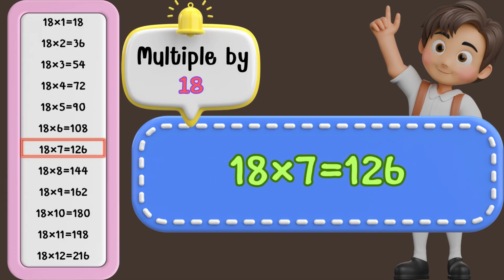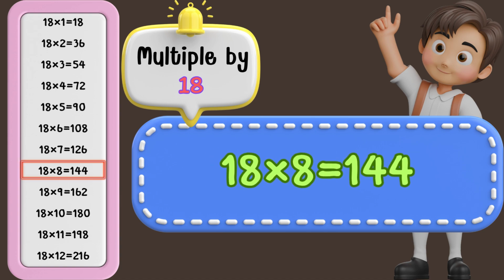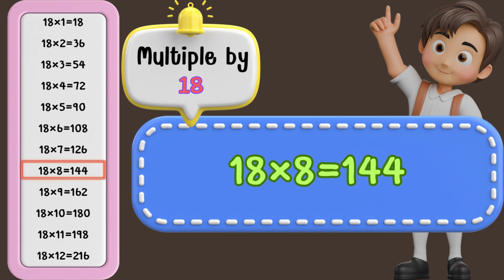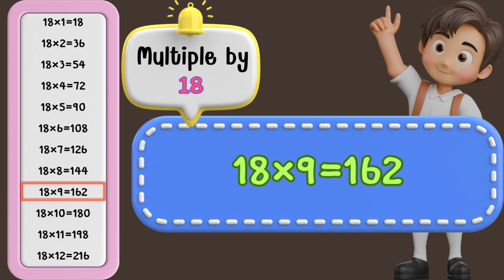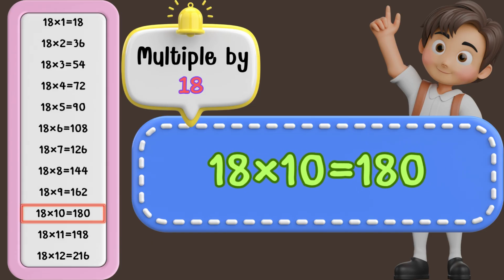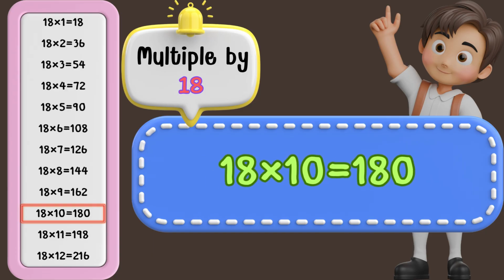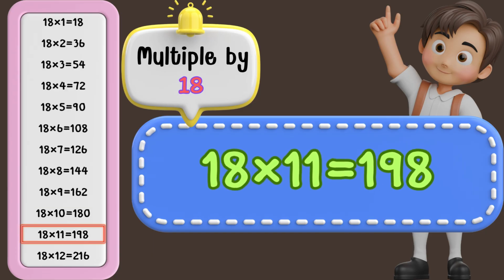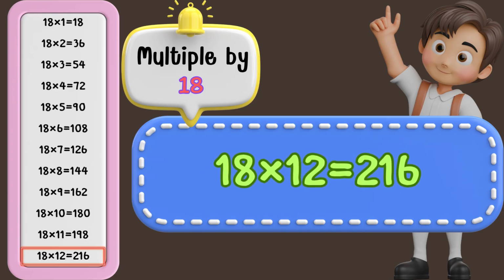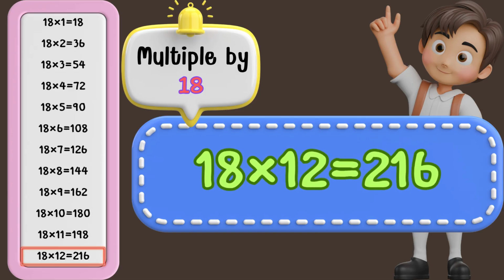18 times 7 is 126. 18 times 8 is 144. 18 times 9 is 162. 18 times 10 is 180. 18 times 11 is 198. 18 times 12 is 216.